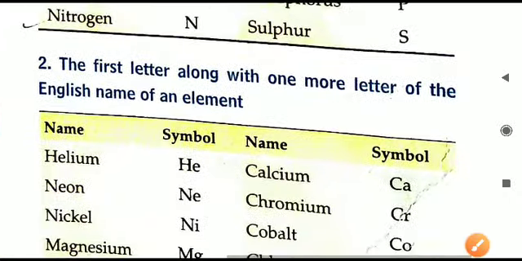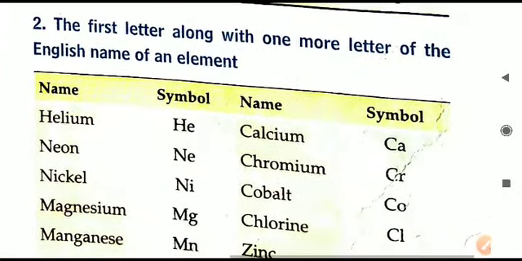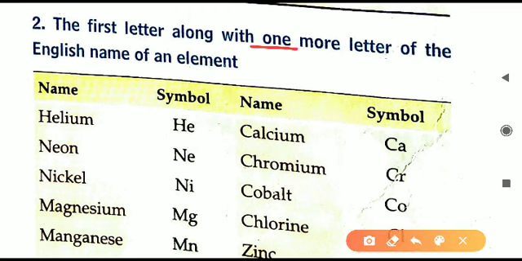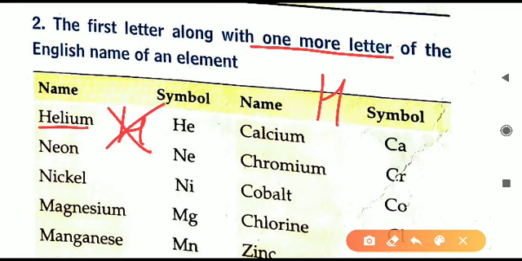The second rule of writing the symbols of the elements is the first letter along with one more letter, because here we will write two alphabets because there are certain elements which are starting with the same alphabet. Like hydrogen starts with H. So for hydrogen we have given the name H. So now helium also starts with H. If I write helium also H, then there will be confusion that H is hydrogen or helium. So to stop this confusion, we are not using H for helium. We are using the first two alphabets for making the symbols. So in the spelling of helium, you can see the first two alphabets are H and E. So therefore the symbol becomes He.